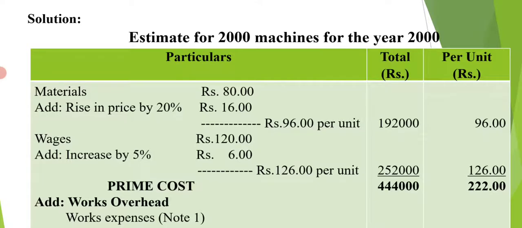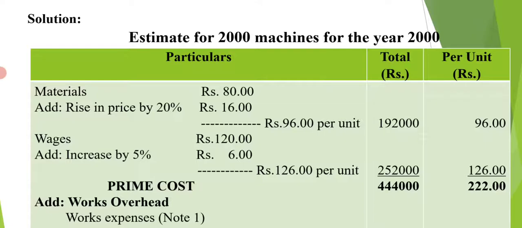So likewise wages also, so the wages per unit was 120 per unit in the year 1999. So that will be up by 5%, means 120 into 5%, that is equal to 6 rupees.